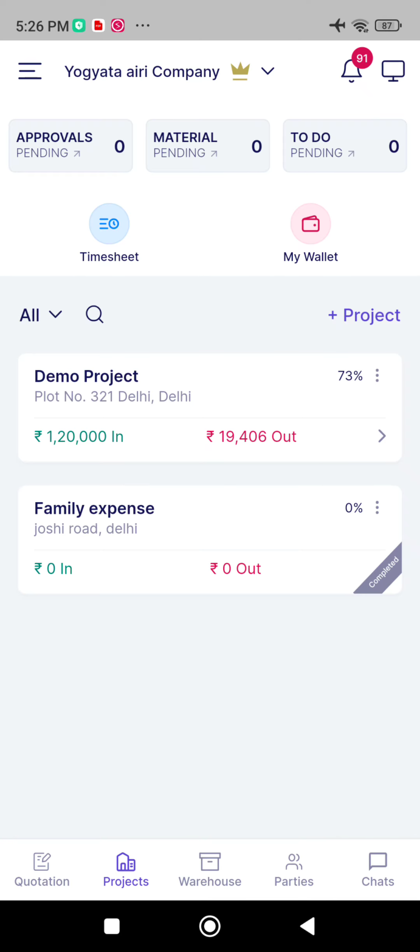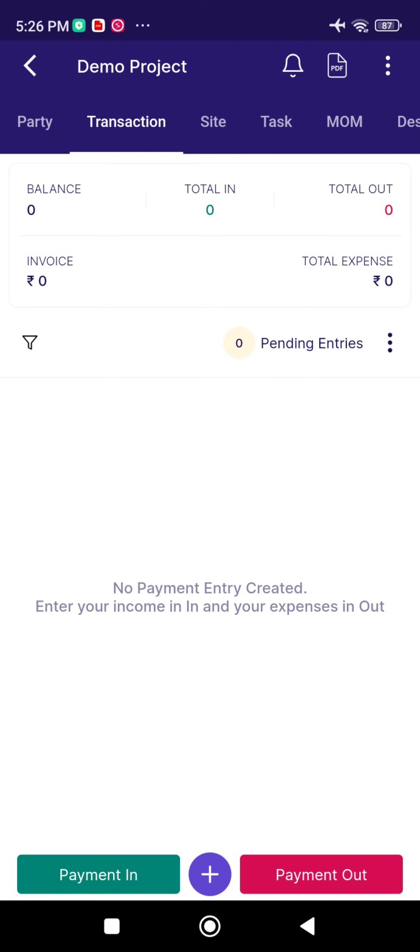Today we will understand how to manage equipments like JCB, roller and excavator at a project level in Onsite application. First open a particular project, go to the equipments tab,